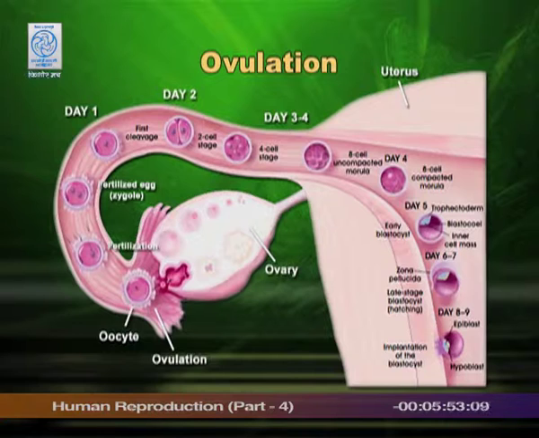Now try to see up to what point it has reached in 2 days? Hardly 1/3. And if it is not fertilized, it will die at this point. It will not reach uterus.